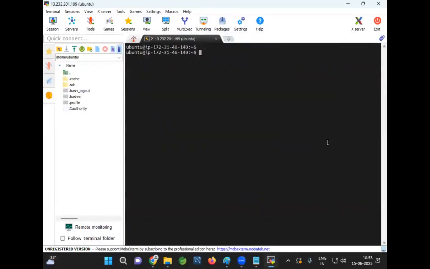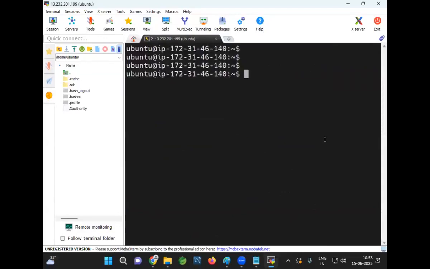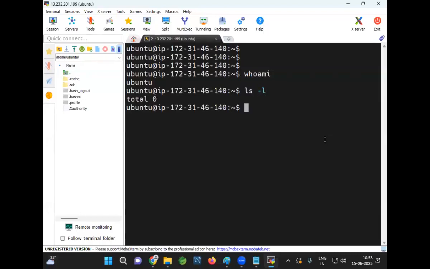Now clear. You can see the username. I logged in as which user? I logged in as the ubuntu user. Commands are the same. I want to check the files available: ls -l. I want to create a file: touch command. I want to create a directory: mkdir. The only difference is the package manager. For Amazon Linux, which package manager did we use? We used the yum package manager.